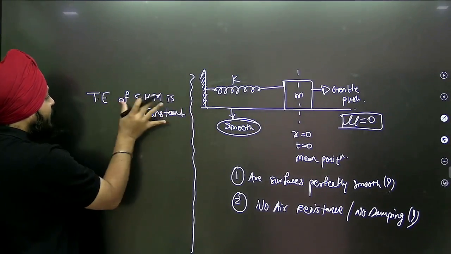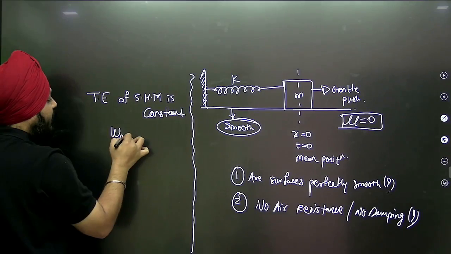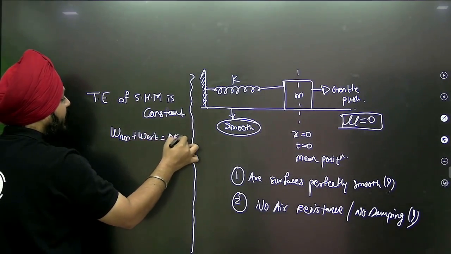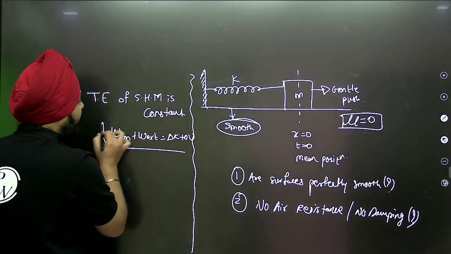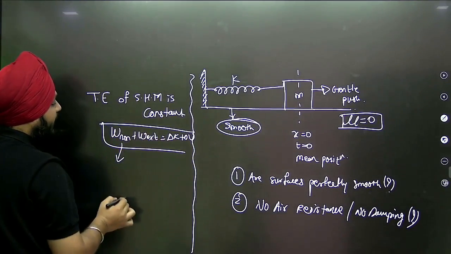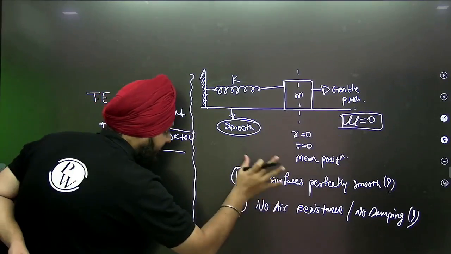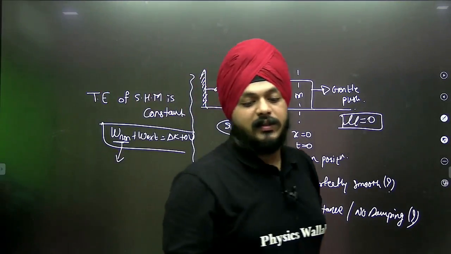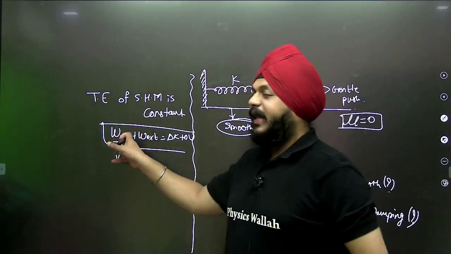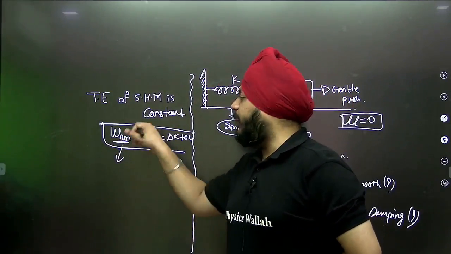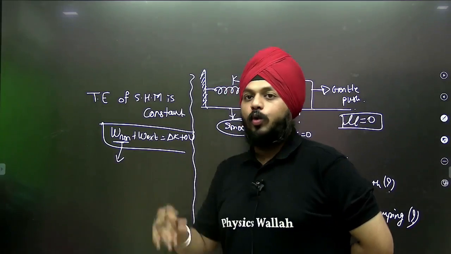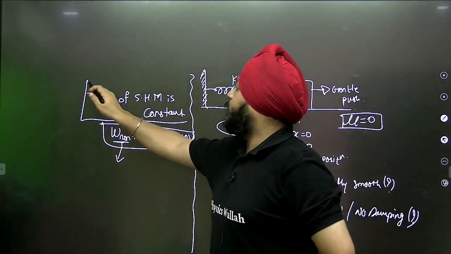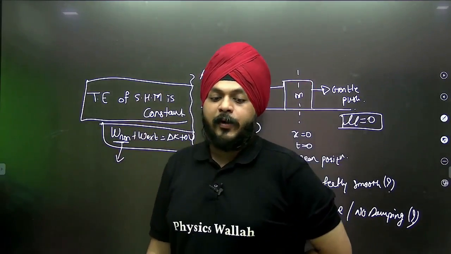Because while considering the total energy as constant, work done by non-conservative and external forces is equal to delta K plus delta U. Did we consider any work done by the non-conservative forces? Generally, the dissipative forces are considered non-conservative. Did we consider that? No, we consider it as zero. Did we consider any external agent? No. That's why the total energy of the SHM is conserved. It is constant at each and every point.